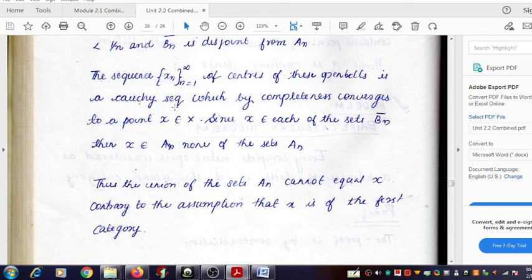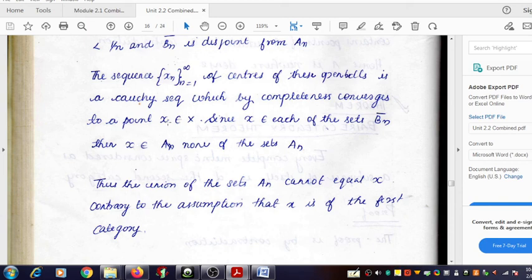But this statement says that x belongs to X, x is an element of X, but since x is not present in any of an, x cannot be a member of the union of an, a1 union a2 union a3 union etc. It cannot contain the element x. These two statements are contradicting each other.